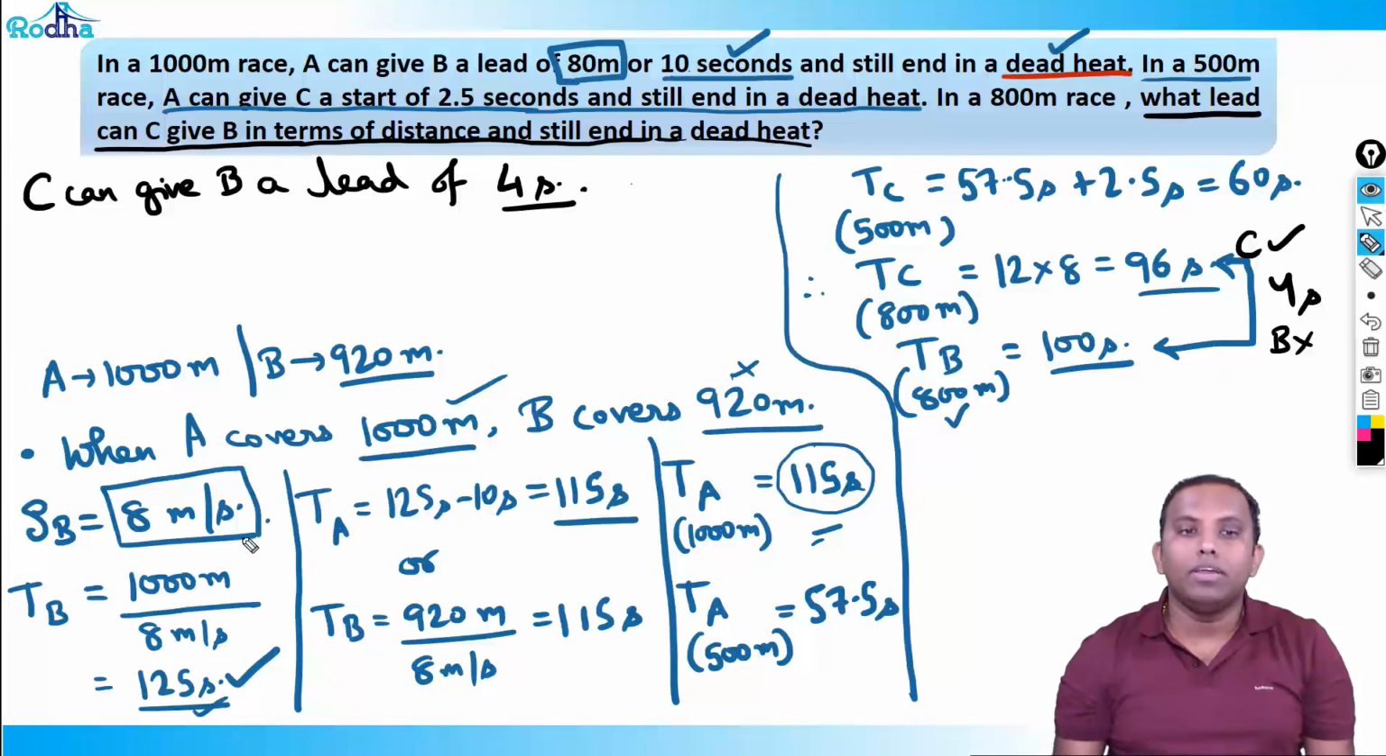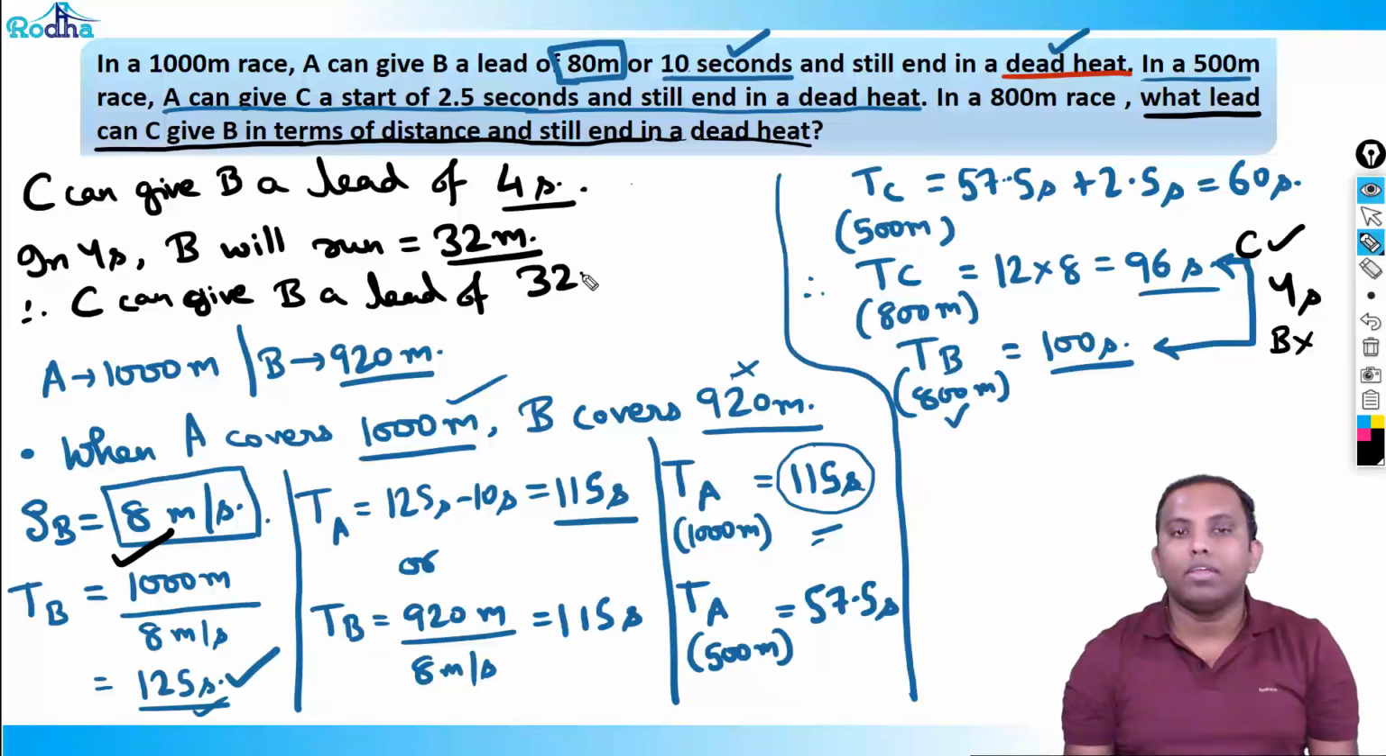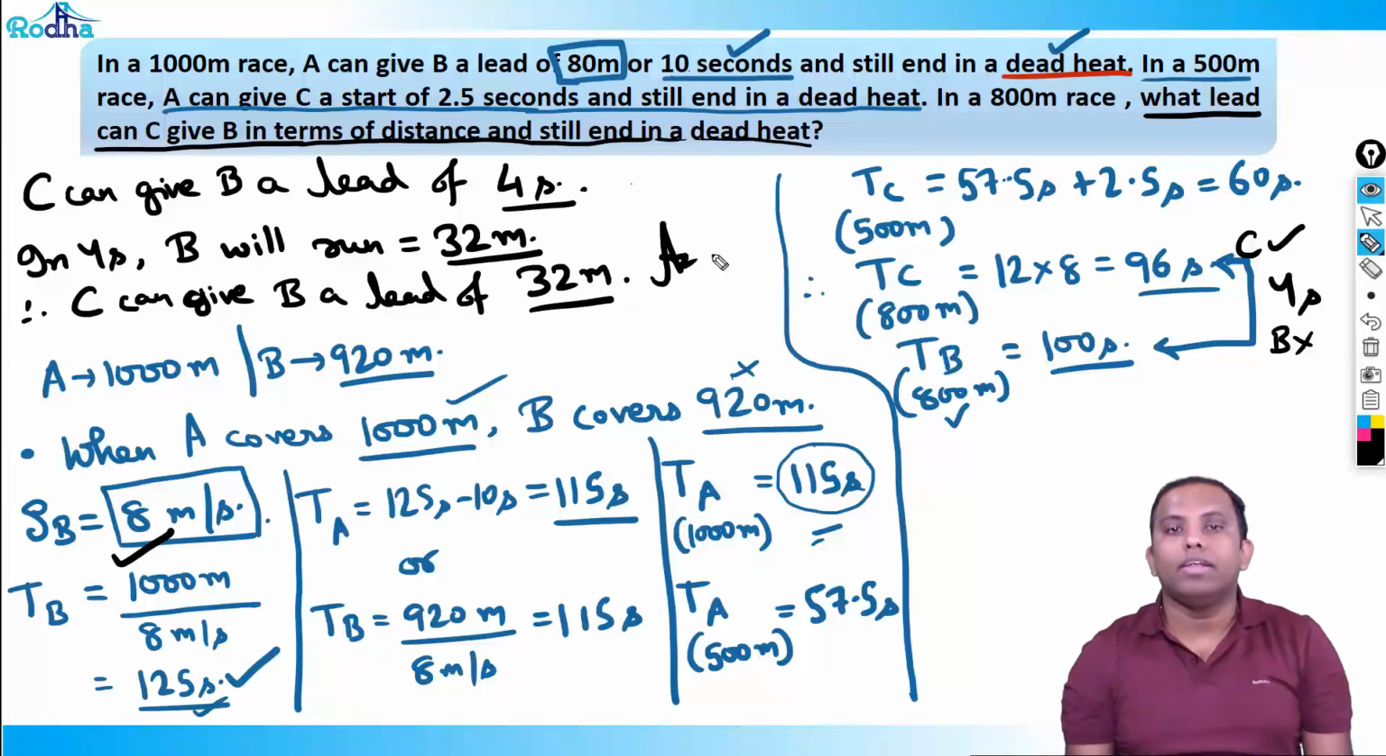In terms of distance, how much of a lead can C give B? What is B's speed? 8 meters per second. So in 4 seconds, B will run how much? 8 into 4, 32 meters. B's speed is 8 meters per second. Therefore, C can give B a lead of 32 meters to finish the race in a dead heat. This is the answer.